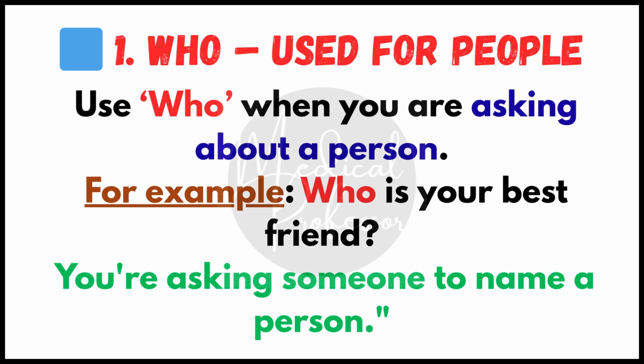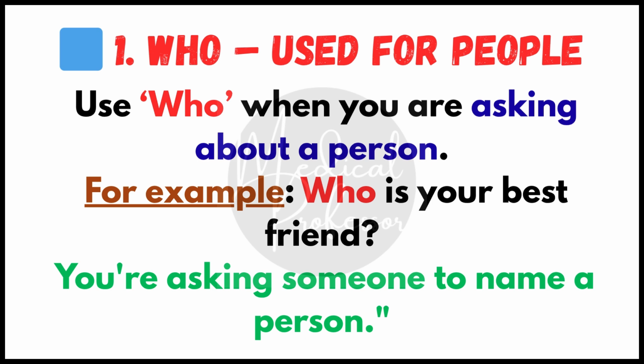Now look at each WH question word one by one with examples. These words help you ask different types of questions depending on what information you need. Number one, who. First, we have who. Use who when you are asking about a person.